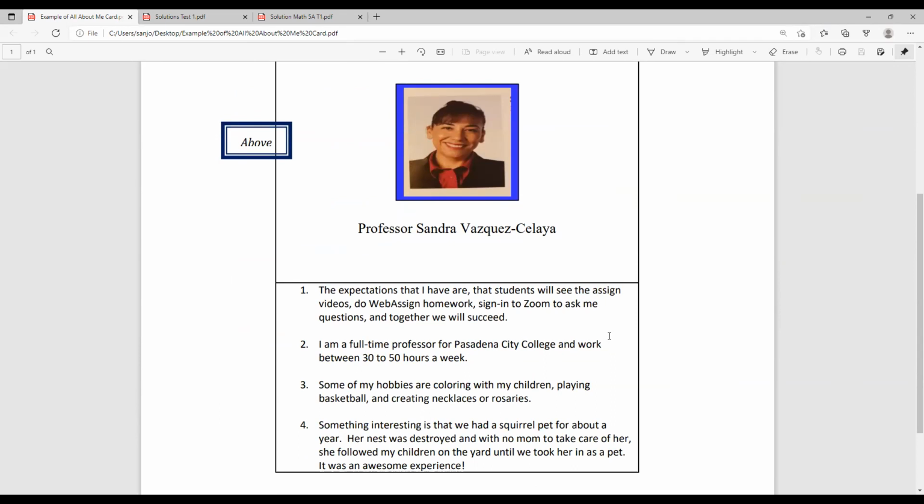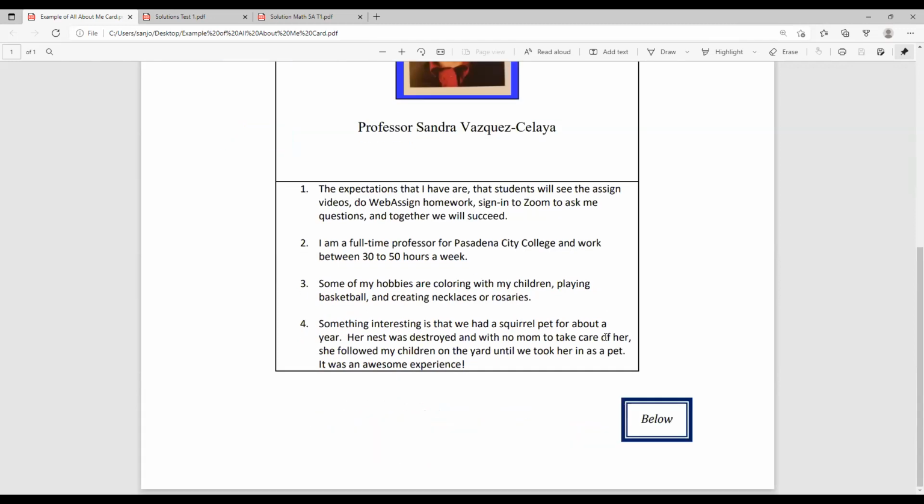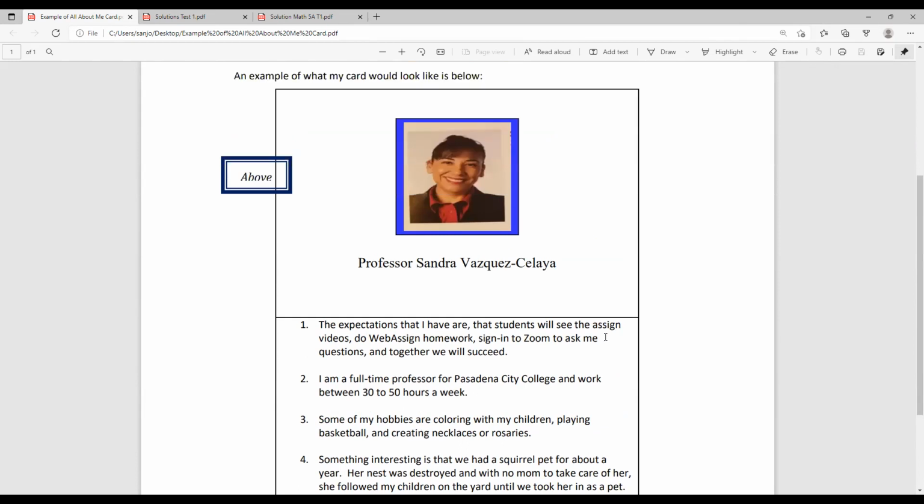Okay, number 2, I am a full-time professor for Pasadena City College and I work between 30 to 50 hours a week. 3, some of my hobbies are coloring with my children, playing basketball, and creating necklaces or rosaries. 4, something interesting is that we had a squirrel pet for about a year. Her nest was destroyed, and with no mom to take care of her, she followed my children in the yard until we took her in as a pet. And it was an awesome experience just to have a squirrel in the house.